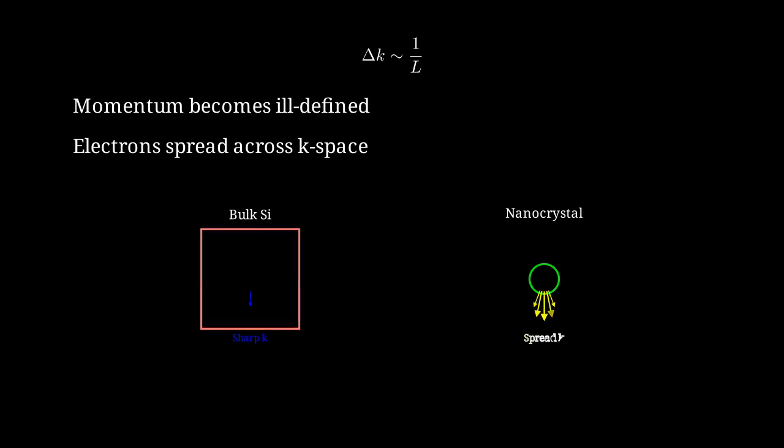In bulk silicon, electrons have sharp k values shown by the single arrow. In a nanocrystal, the k values are spread out over a range, shown by multiple arrows in different directions. This spreading of k values has a profound consequence. It relaxes the momentum selection rules for optical transitions.